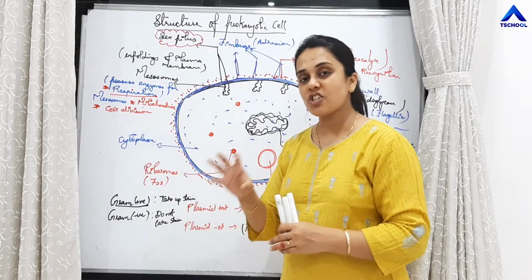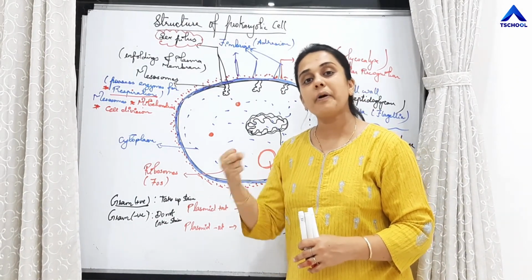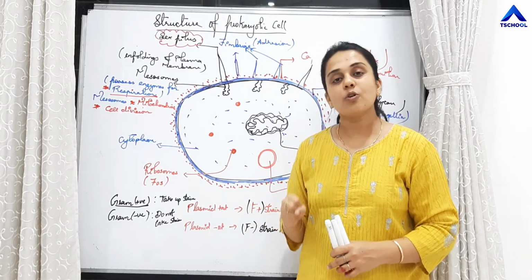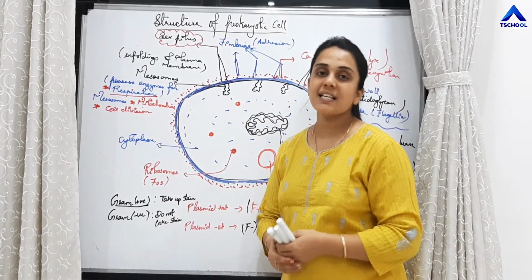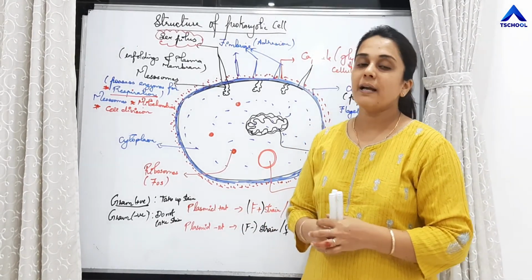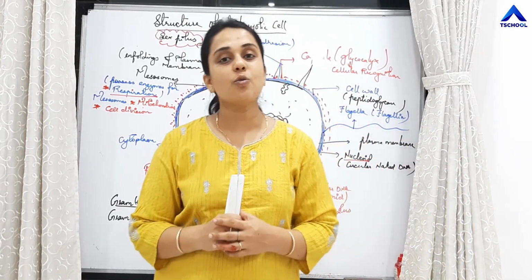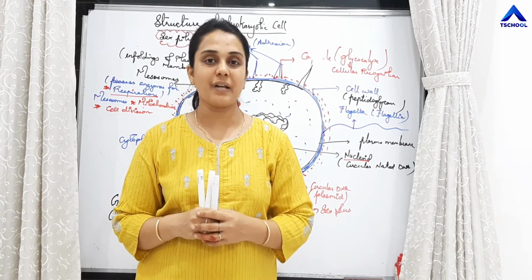Those bacteria which take up the gram stain and change their color to purple are called gram positive bacteria. Those bacteria which remain colorless are called gram negative bacteria. Now we have to study about the structure of eukaryotic cells, that is animal cell and plant cells.